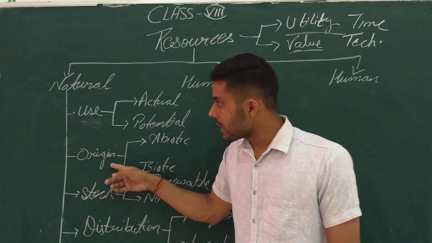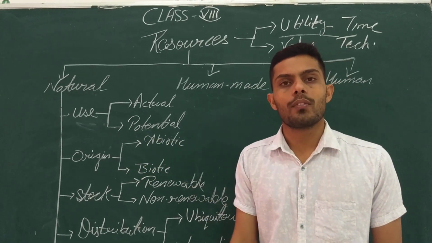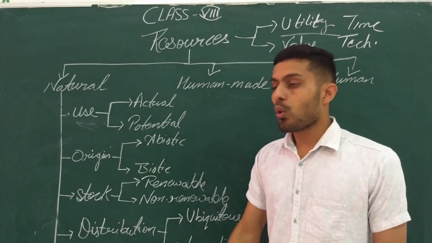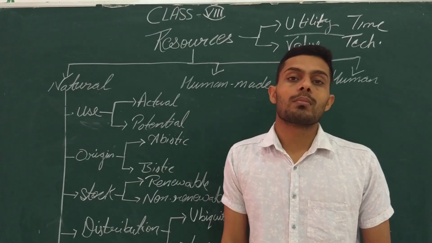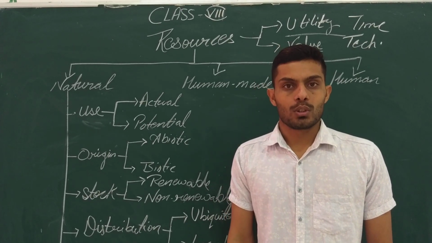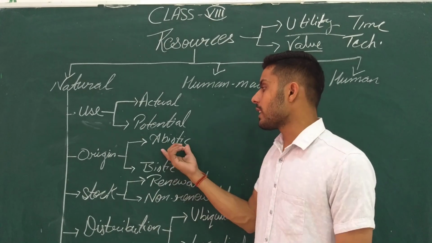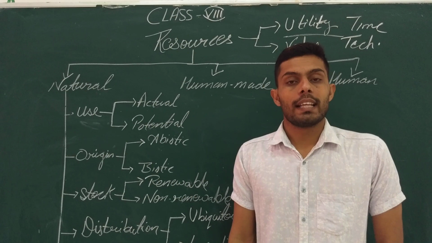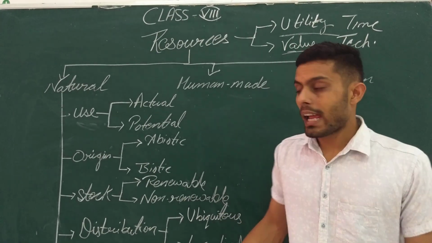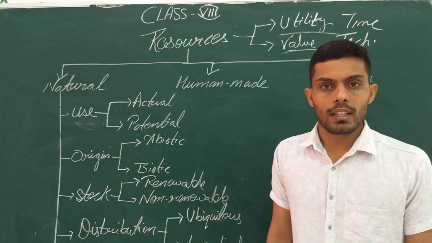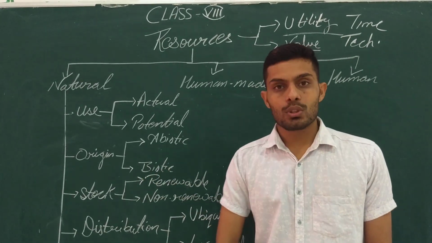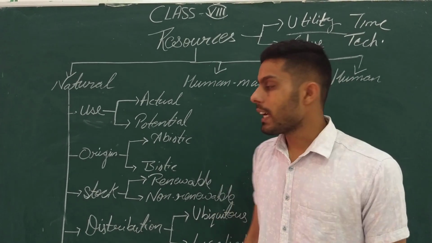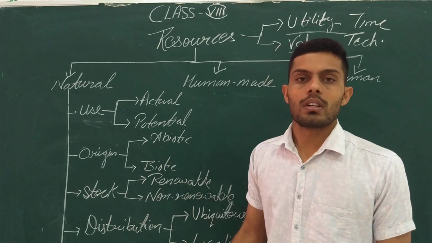On the basis of origin, the natural resources have been classified into 2 different types: abiotic and biotic. Abiotic means all those resources which we get from non-living things. All those have been termed as abiotic natural resources. For example, land. It is a non-living thing, but we use it as a resource, so it is an abiotic resource. What are biotic resources? All those resources which we get from living organisms or living things have been termed as biotic natural resources.